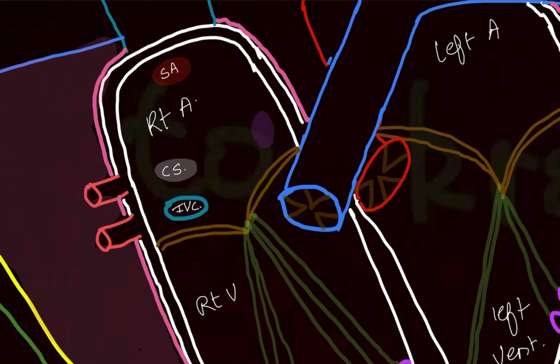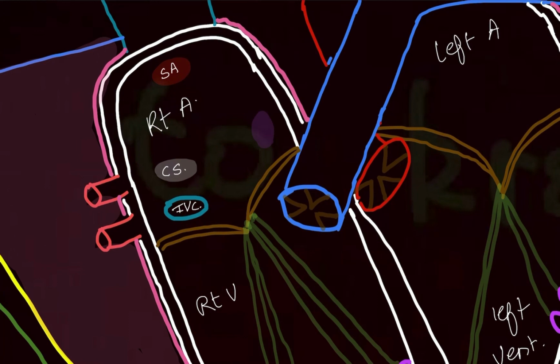Above you have this SA node. The conducting system of the heart, you will be learning in physiology. The SA node will transmit the impulse to the AV node, which will then transfer to the bundle of His. From the bundle of His, it will be taken up by the Purkinje fibers. These all in detail will be done in physiology, so you don't have to worry.